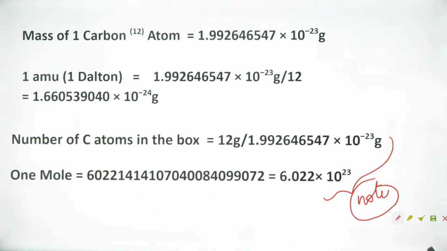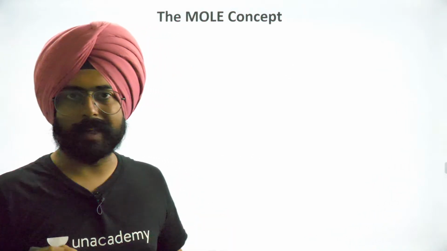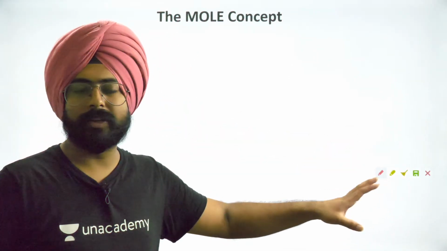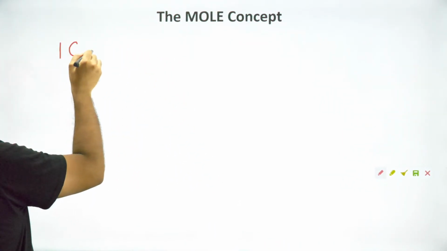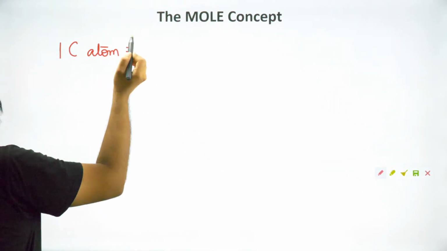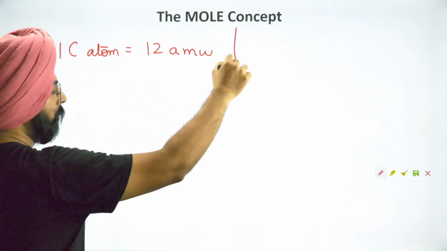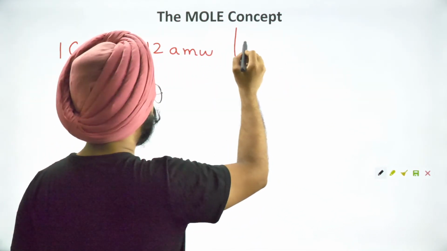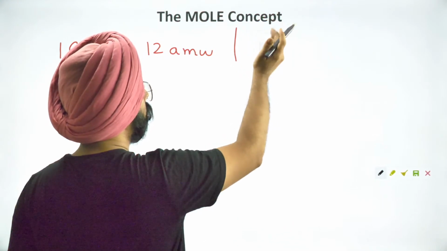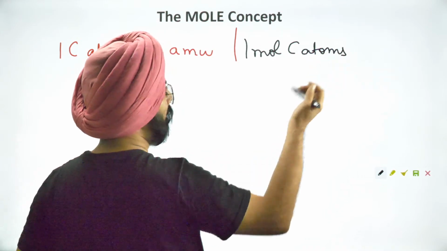Done, people? Kar liya? Chalo ji. Now, the mole concept. The mole concept is very simple. Once I tell you this concept, I will not teach it to you again. Then we'll solve questions. Are you ready? 1 carbon atom is equal to 12 atomic mass units. Yes, on the same lines, I can say that 1 mole carbon atoms